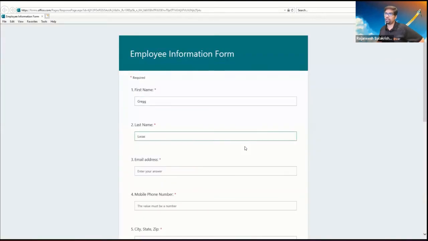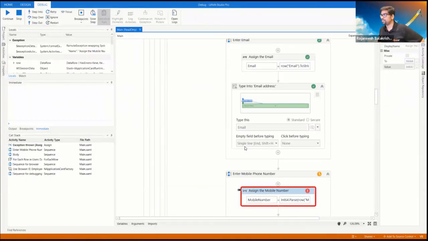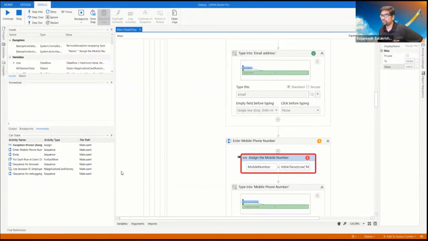Just open the IE and just enter the email address, and see it failed. At the place where it failed, this is where we see all those panels.